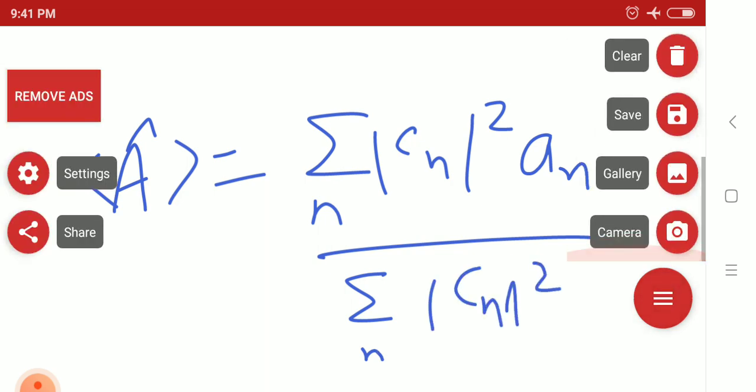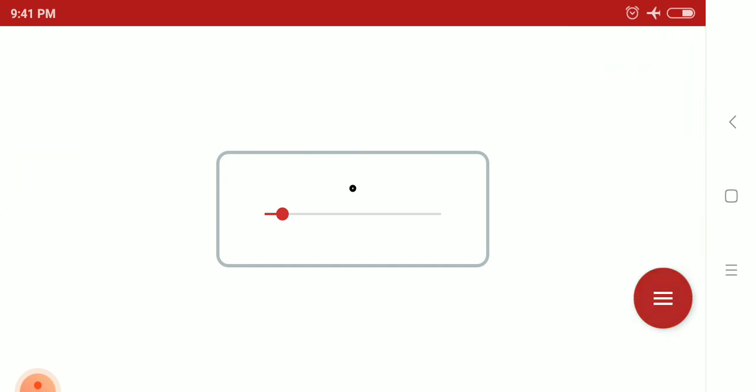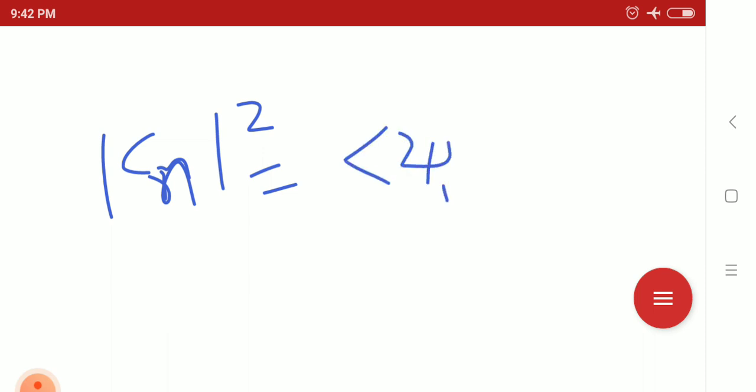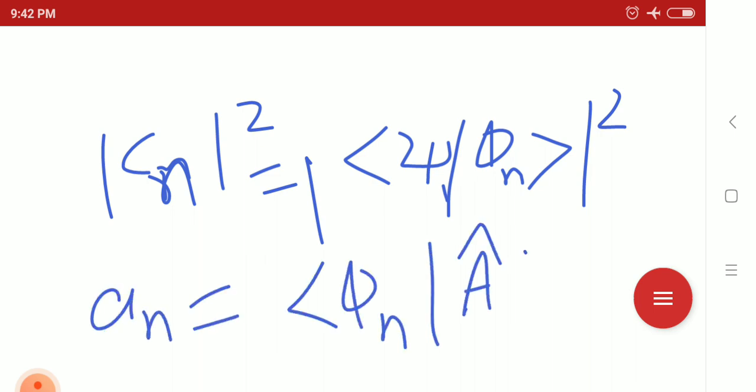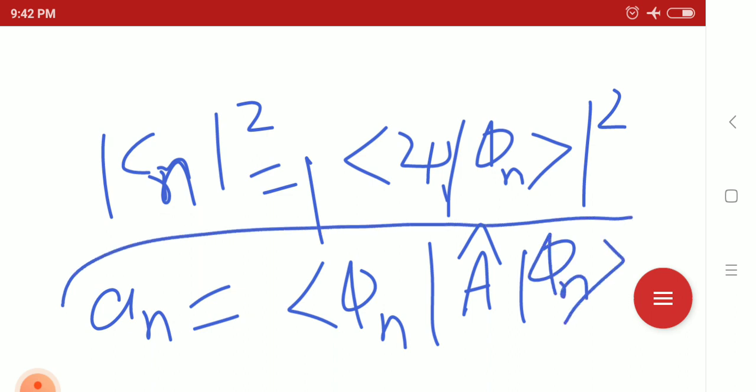So what is mod Cn square? Mod Cn square equals bra psi ket phi n mod square, and An is actually what? An is actually bra phi n A ket phi n.